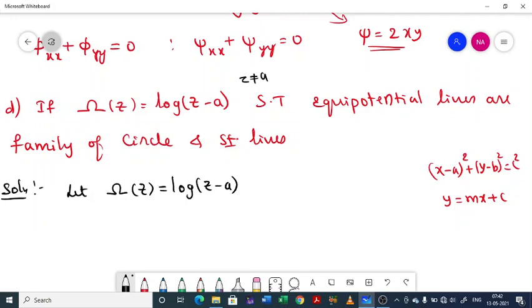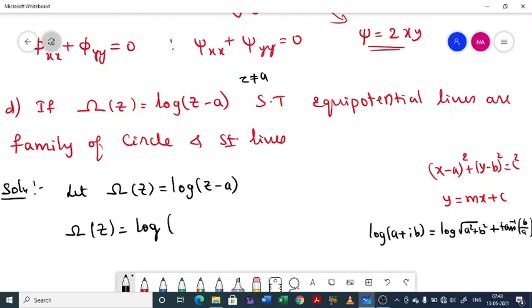By using a standard result, we have log of a plus ib is always equal to log of square root of a square plus b square plus i tan inverse of b by a. That is the standard result. On substituting z equal to x plus iy, it will be log of x minus a plus iy. So this is the real part and this is the imaginary part.